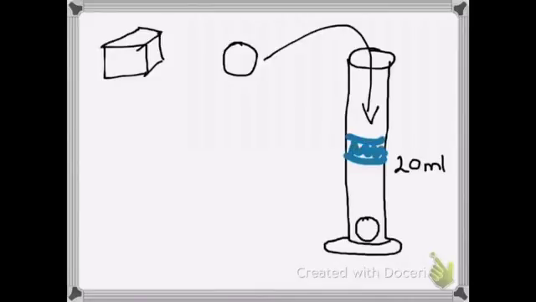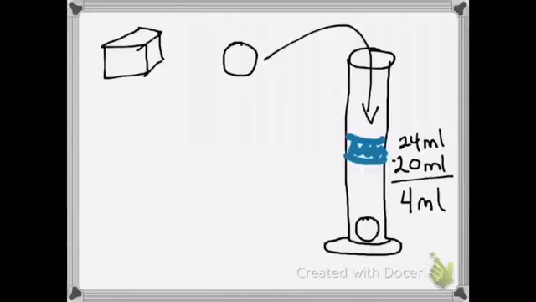Let's assume it could rise as much as 24 milliliters. So the amount that it changed is actually the volume of the marble. So 24 minus 20 would mean that the volume of the marble was simply 4 milliliters. Okay, this is just an example, but you could use this for any irregularly shaped object that doesn't have a set length, width, or height to measure.